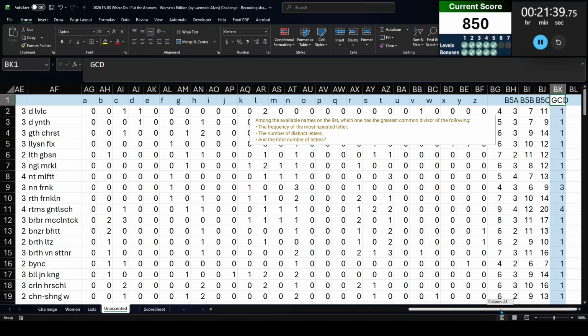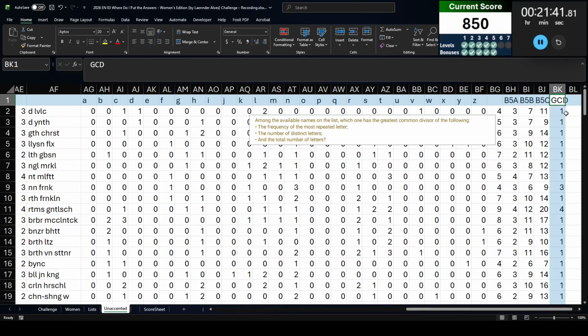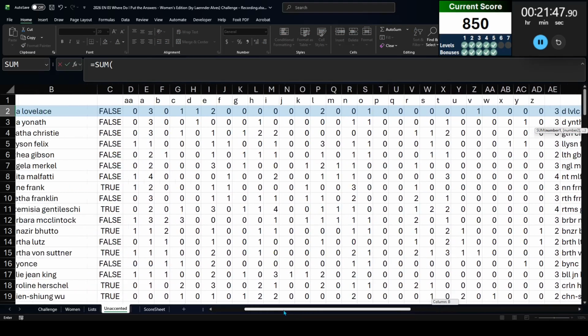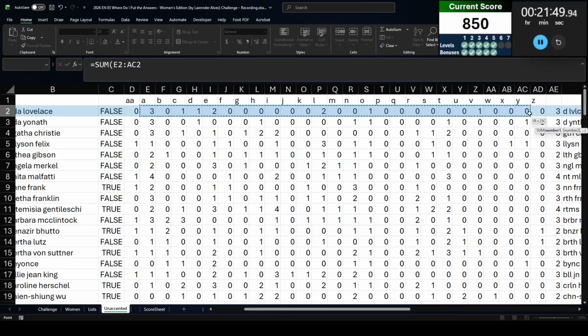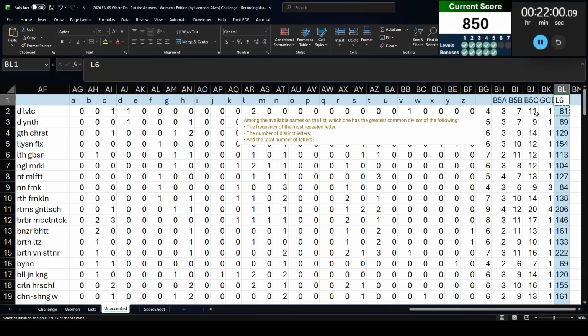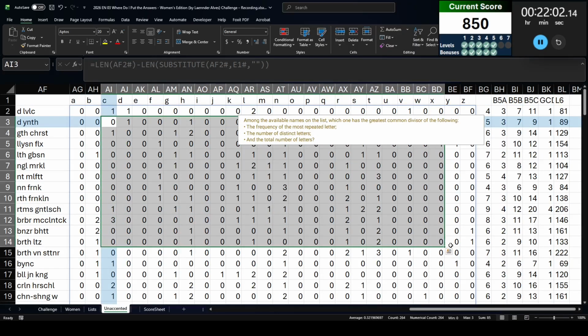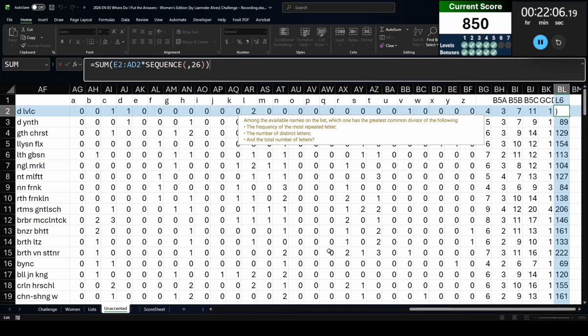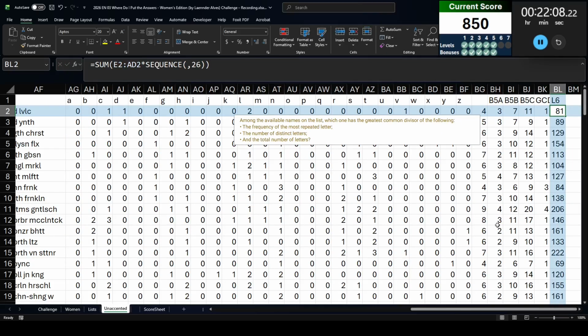Well, great news. We already have these letters here. So all we need to do here for level 6 is we are going to sum the frequency of all of these letters by a sequence of 26 columns. Whoops. Copy and paste this all the way down. Now, I probably could have done the whole range. I'm pretty sure I could have done the whole range, but I didn't. Right, so let me just make sure I'm looking at the right. Yes, I am. Okay, good.